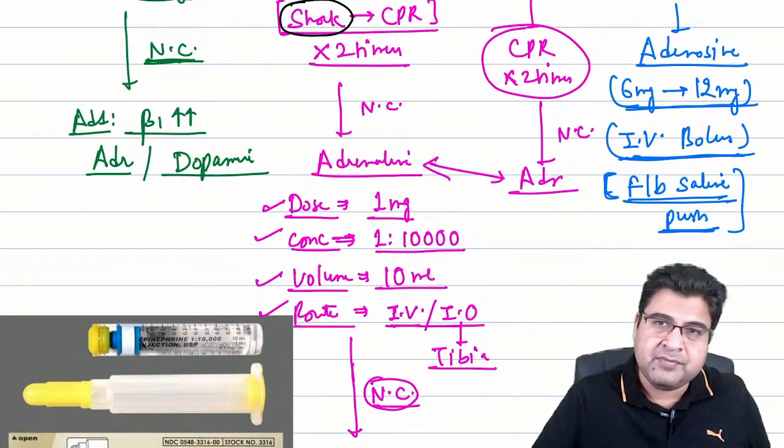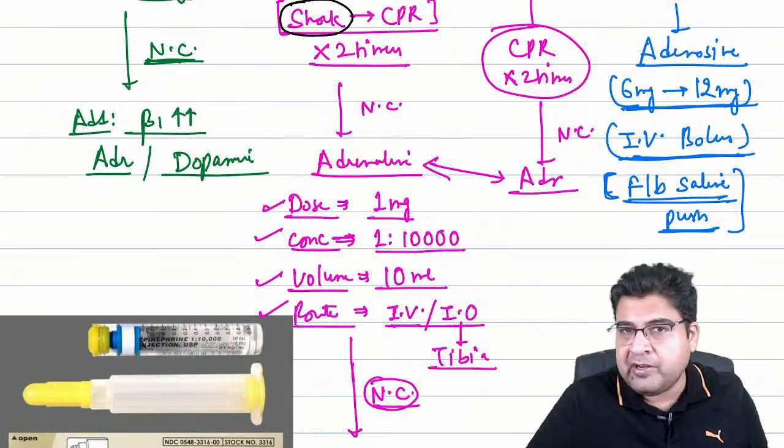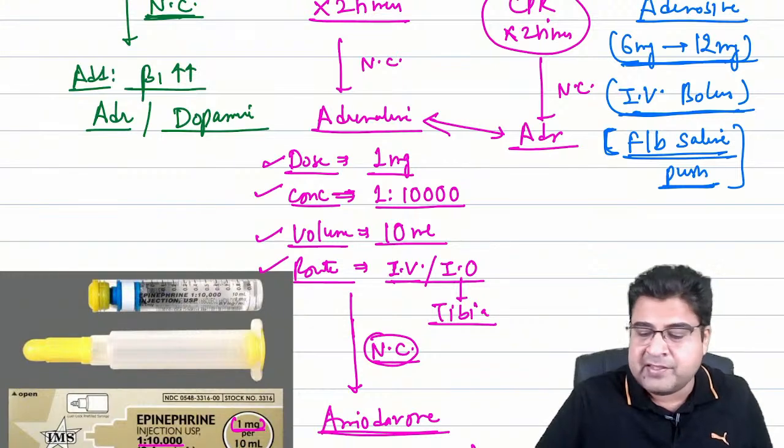The drug name is adenosine. 6 milligram is given followed by 12 milligram. IV bolus is given followed by the saline push.